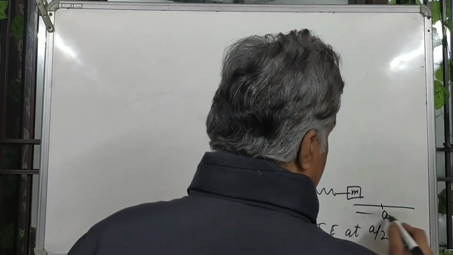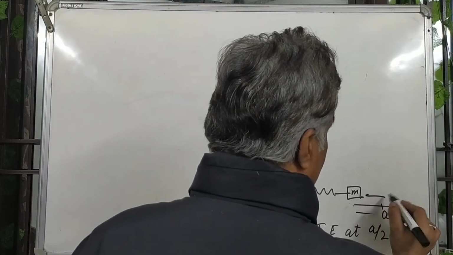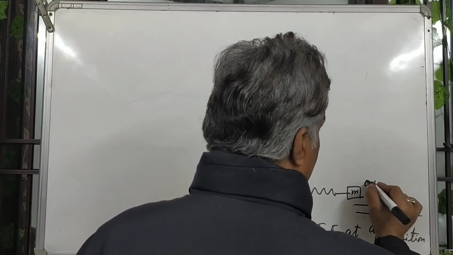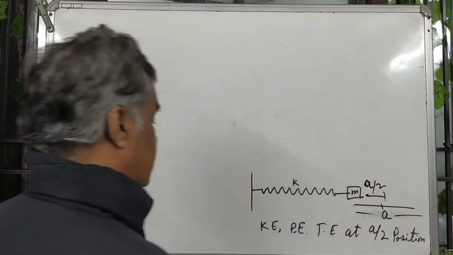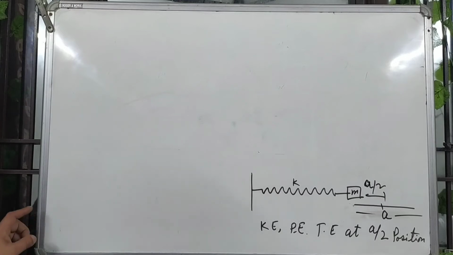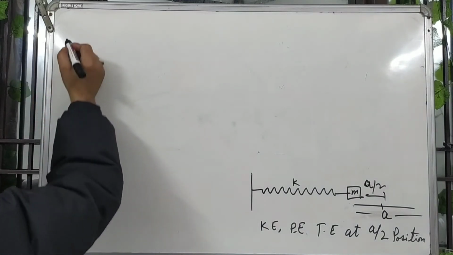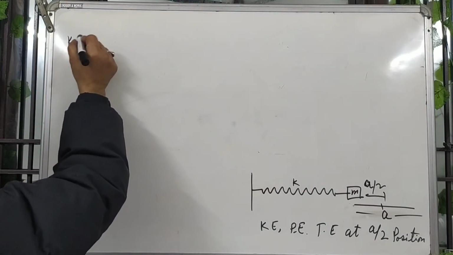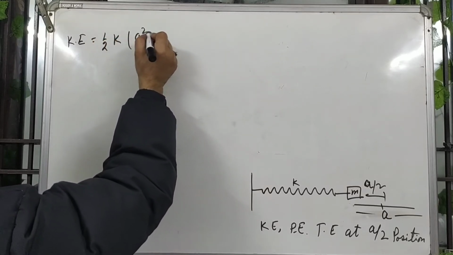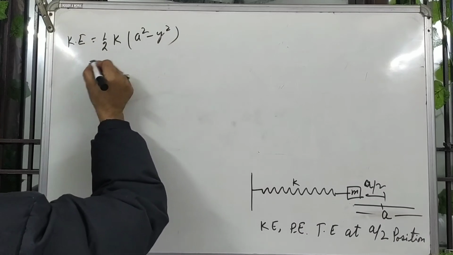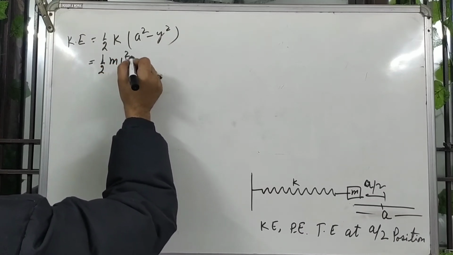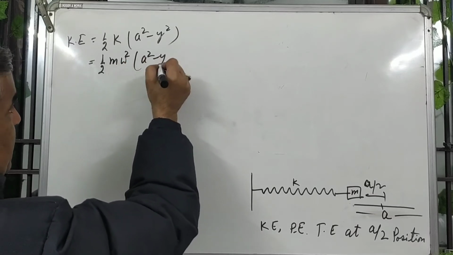Let this be A, and this position is A by 2. At A by 2 you have to tell the kinetic energy and potential energy. So we know kinetic energy equals half k (a square minus y square), that is half m omega square (a square minus y square).